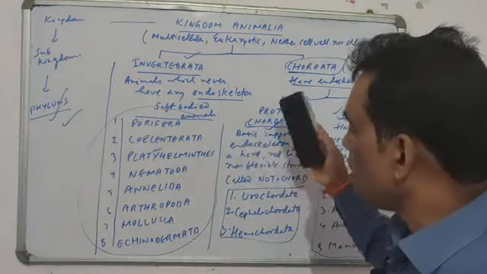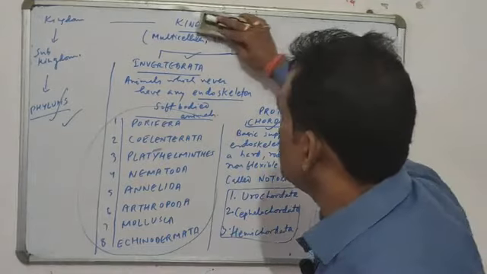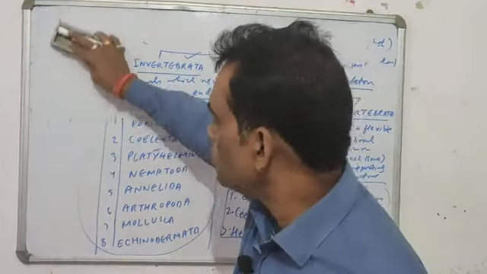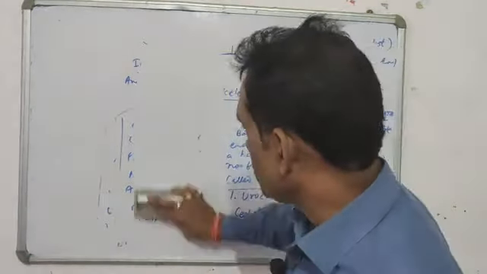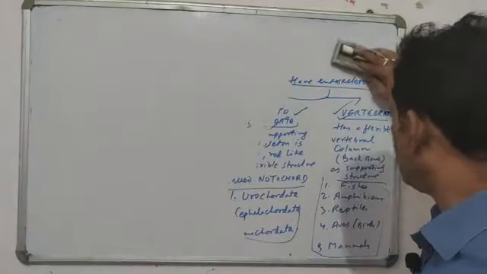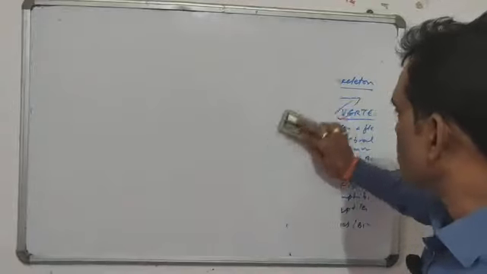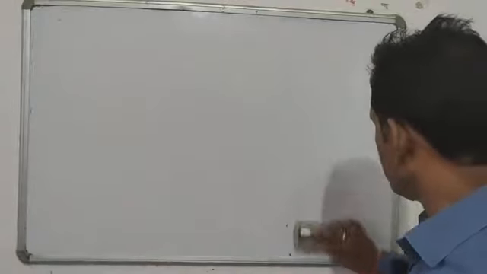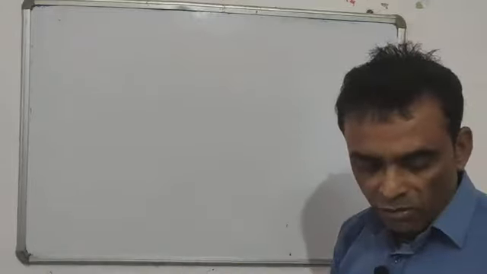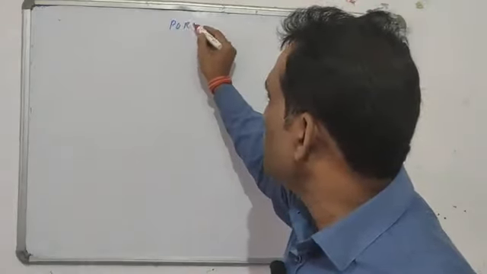Invertebrates, as you know, 8 different phylums are there. And what are invertebrates? Invertebrates are all those animals which never have any endoskeleton, any hard structure of bones inside their body. It is never present there. So such animals are called Invertebrata. We will begin one by one. The first one is called Porifera.